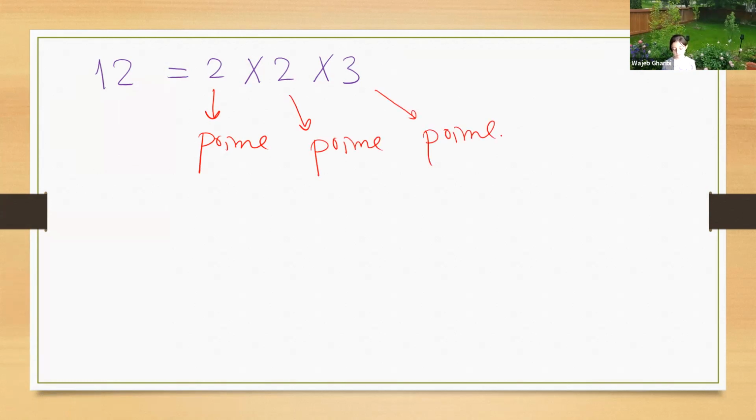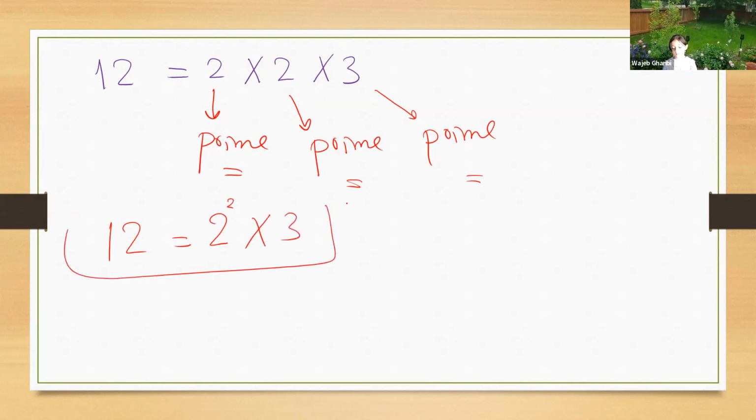So 12 is written as a multiplication of prime numbers. Now, each 2 is a prime factor, and 3 is a prime factor of 12. So it has 3 prime factors: 2, 2, and 3. Since the two 2s are the same, we can also write 2 to the power of 2 times 3. So 12 can be written as a multiplication of primes, and 2 squared is a power of a prime, 2 times 2.